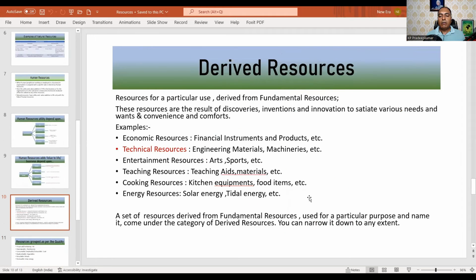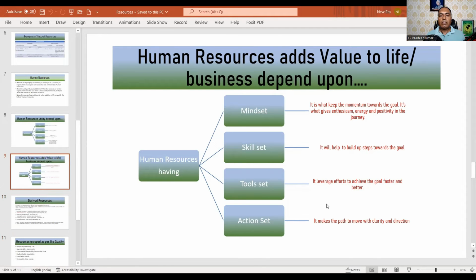And more than that, it should have an action set, that is, some system, so it can make the path move with clarity and direction. If you don't have a particular system or direction or action set, then it is always resistive to getting things done. So it should have a proper action set, then it can make the path with more clarity and direction. So the human resource should have the right kind of mindset, skill set, tools, and action set. Then it can add value to life and people.